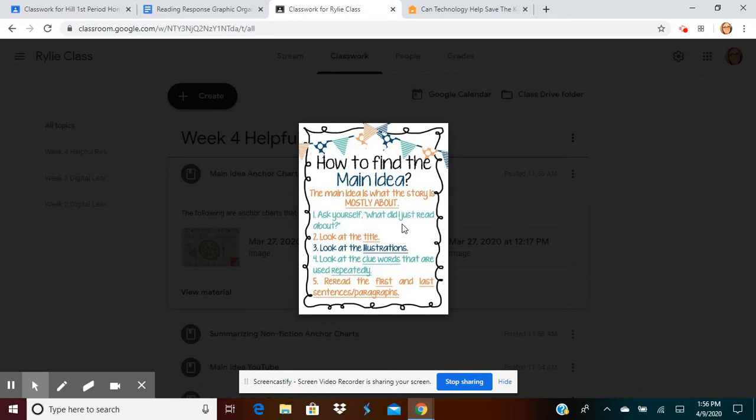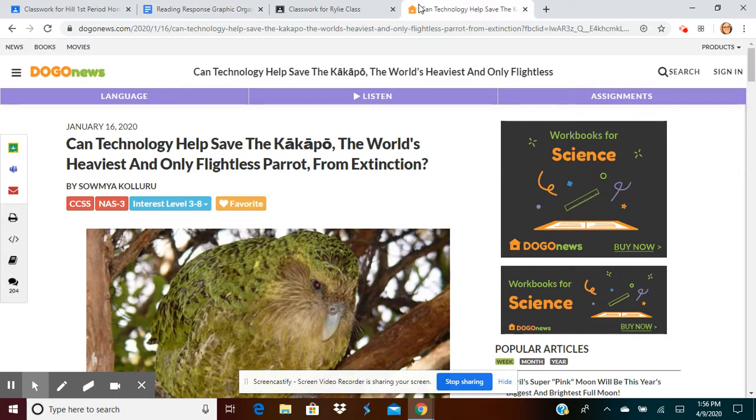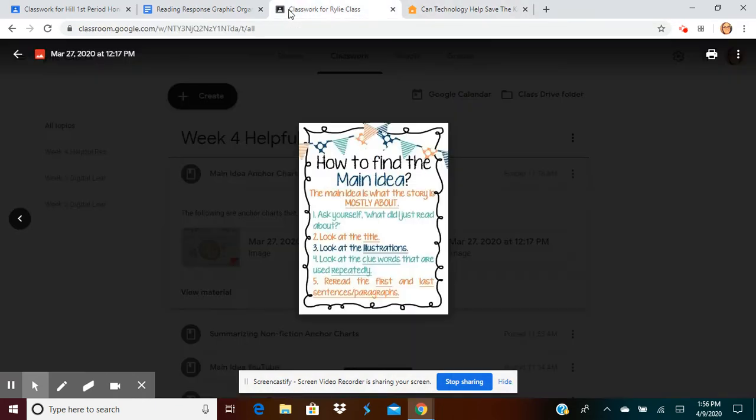So if that's the case, you would type in this portion. What's the main idea of the article? The article was about the life of a manatee. That's not really what this article is about. You have to figure out the main idea on your own.